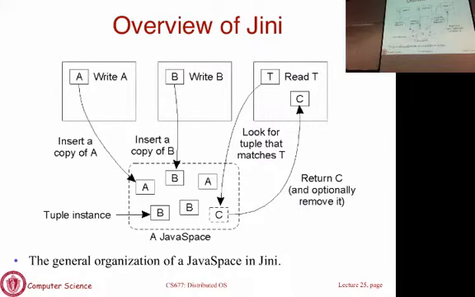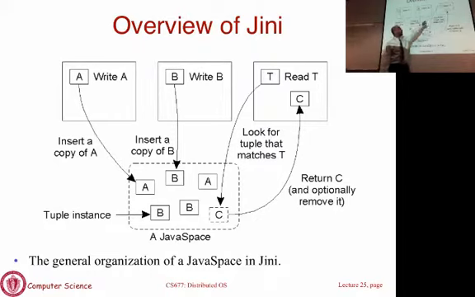So here is your shared Java space. These are the shared notices that I was talking about. These are data items. Here is an application that inserts a tuple. This is tuple A. And then it goes and sits in the bulletin board. It's not addressed to anyone in particular. It's just an announcement, or publishing of some data. Here's another application that puts B. And there is another one called C that is input.